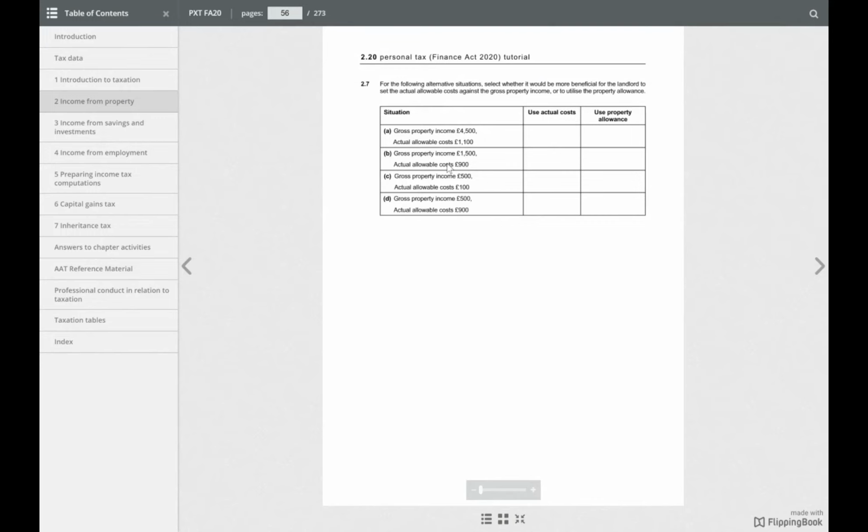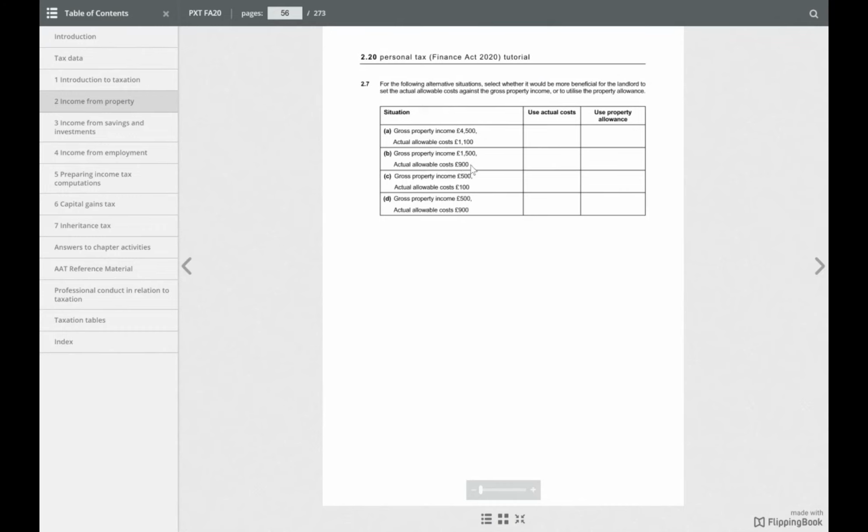Okay. B is gross property income 1,500. Actual allowable cost is 900. Not that much difference. So use property allowance. We have to just see the expense. Is it less or more than £1,000? If it is less than 1,000, then why wouldn't you just charge £1,000?